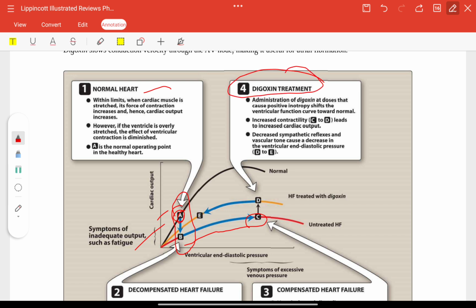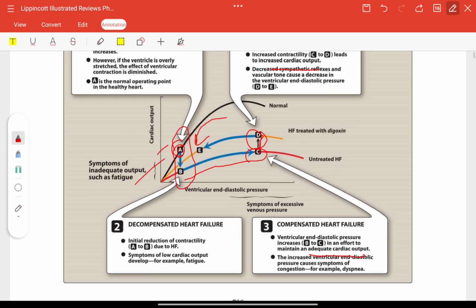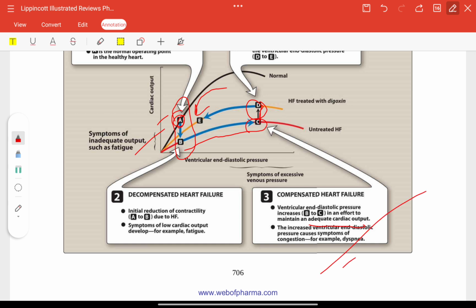Administration of digoxin at a dose that causes positive inotropy shifts the ventricular function curve towards normal, increasing contractility from C to D, which leads to increased cardiac output. Decreased sympathetic reflexes and vascular tone cause a decrease in the ventricular end diastolic pressure from D to E. This is an important graph for digoxin.